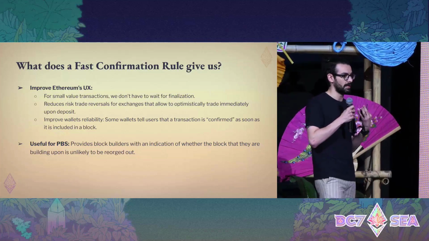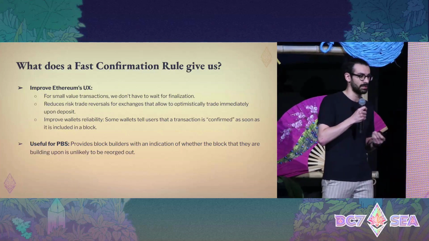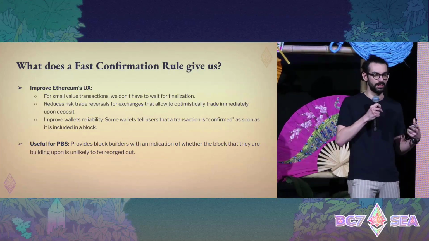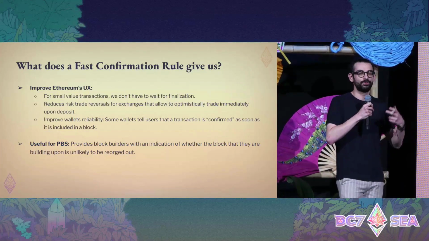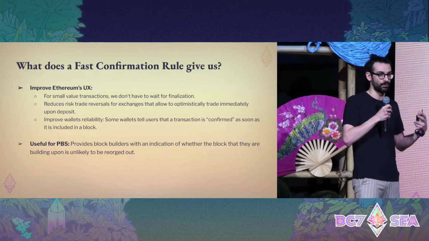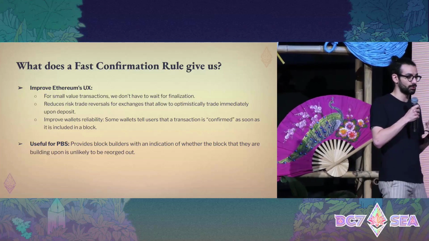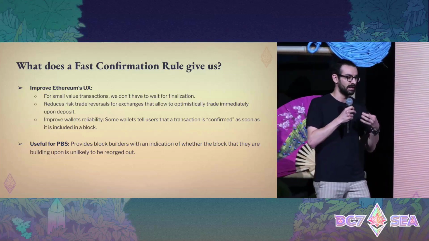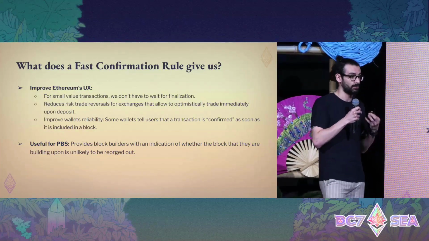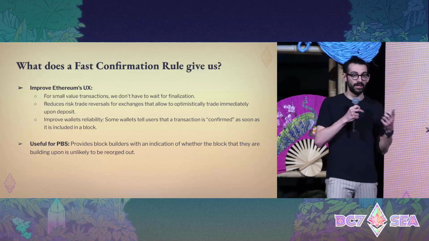For sure, it improves the user experience in Ethereum, because a faster confirmation rule implies that small value transactions don't have to wait for finality, but can immediately be assumed confirmed, implying that they will eventually get finalized. Moreover, it reduces the risk of trade reversal for exchanges that allow optimistic trading immediately upon deposit. And it also improves the reliability of some wallets.